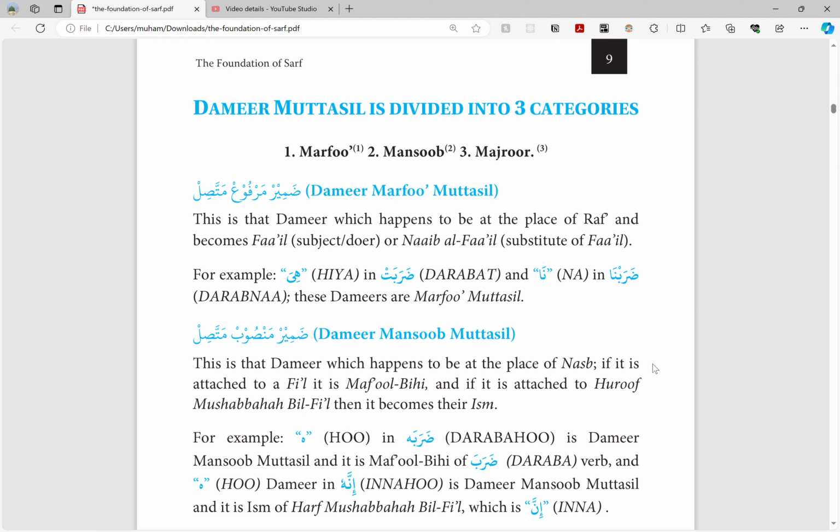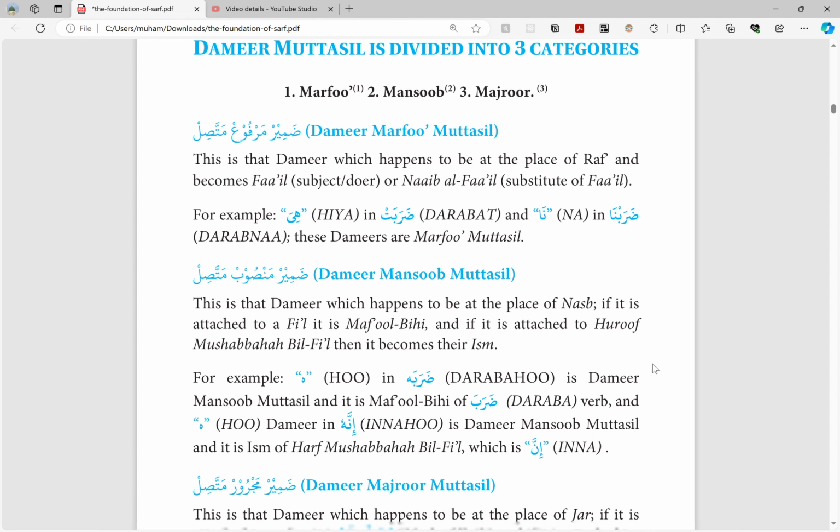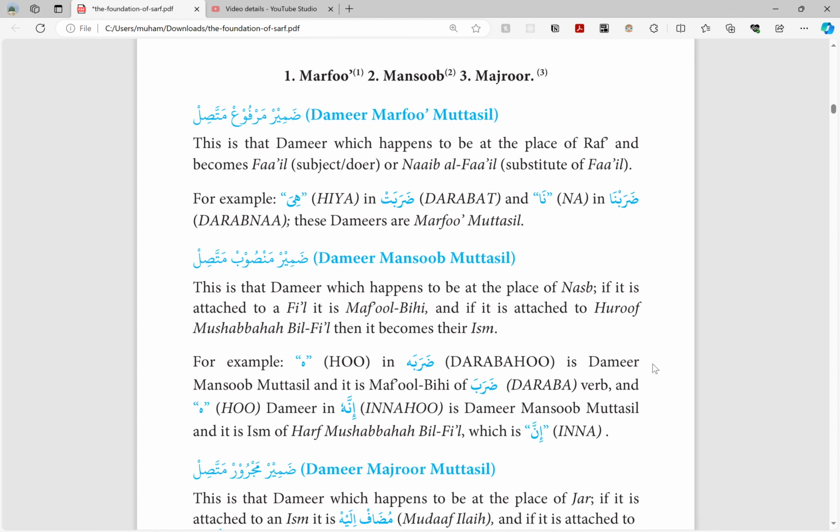This can change, and inshallah as you go through more advanced books and as you go through this book, you'll understand what that means of these three states, and that it's not always going to be fatha, dhamma, or kasra. So for dhamir marfu' muttasil, they say this is that dhamir which happens to be at the place of rafa' and becomes fa'il or na'ibul fa'il.